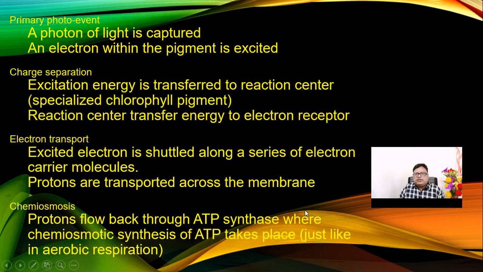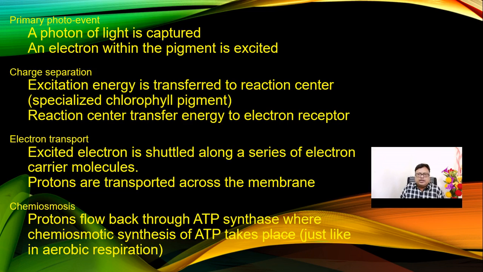So how many events take place in photosynthesis? The primary event is that the photon is captured. Photon light is captured, and the electrons present in that pigment are expelled. Then there is transfer to the reaction center with specialized chlorophyll pigments. Then electrons are shuttled, and a series of electrons are passed through different types of carrier molecules, and protons are also transported across the membrane. Not only electrons, protons are also transported there.